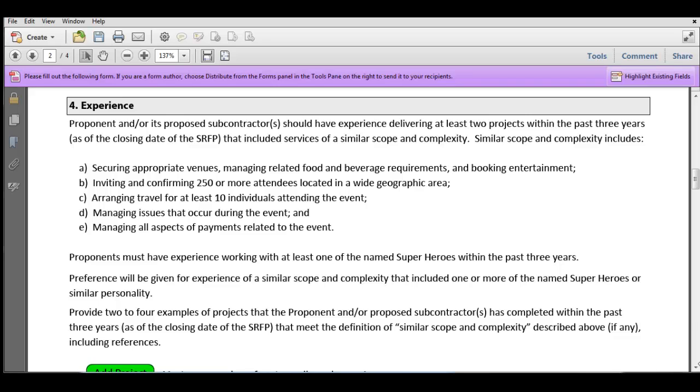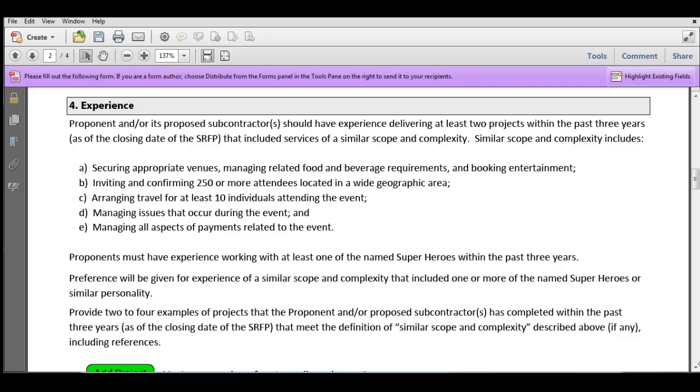If you are silent on this, it may be that there's nothing in your proposal that demonstrates you've met the mandatory requirement, and that means your proposal may be rejected. We might not even read it. So make very, very certain that you've addressed it, and it might even make you feel better to bold it or put it in highlight somewhere so that it's not missed in any way.